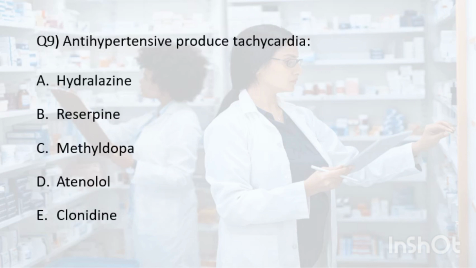Let's move on to question number 9. Which antihypertensive drug produces tachycardia? Hydralazine, reserpine, methyldopa, atenolol, or clonidine. So the correct answer is hydralazine. It's a direct-acting vasodilator that relaxes the smooth muscles in blood vessels, leading to a decrease in blood pressure. However, hydralazine can also cause reflex tachycardia, which is an increased heart rate that occurs as a compensatory response to the decrease in blood pressure. Reserpine, methyldopa, atenolol, and clonidine, on the other hand, are antihypertensive medications that do not typically cause tachycardia as a side effect. So the correct answer is A.